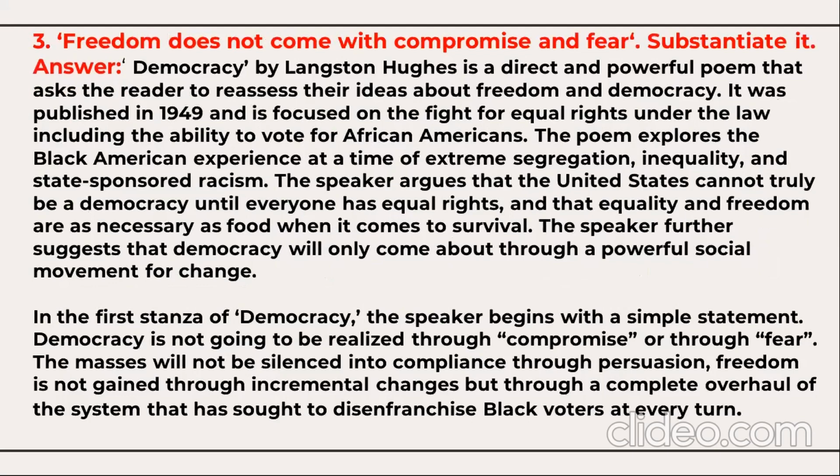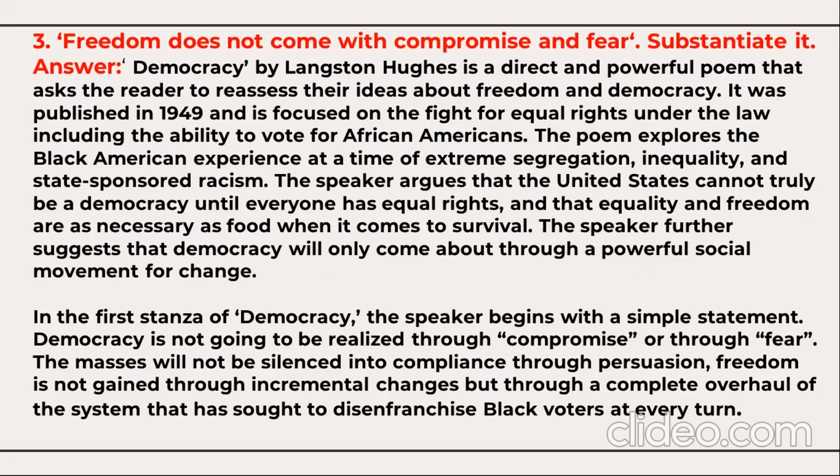Now the third question: freedom does not come with compromise and fear, substantiate it. Democracy by Langston Hughes is a direct and powerful poem that asks the reader to reassess their ideas about freedom and democracy. It was published in 1949 and is focused on the fight for equal rights under the law, including the ability to vote for African Americans.